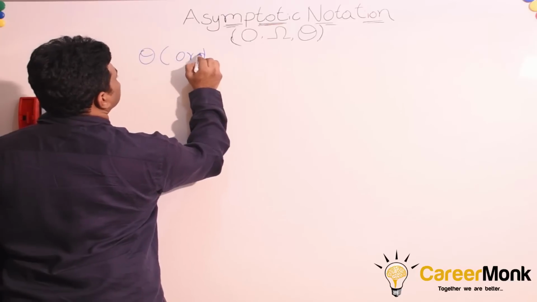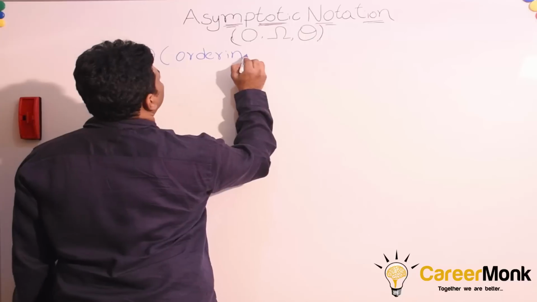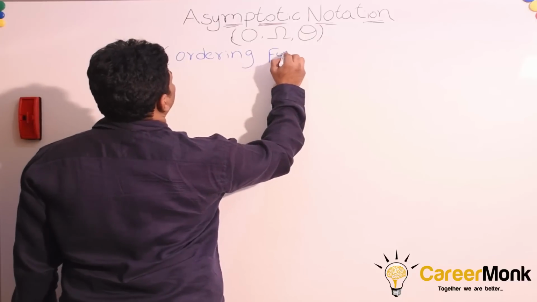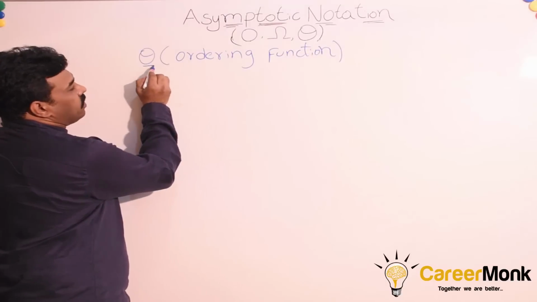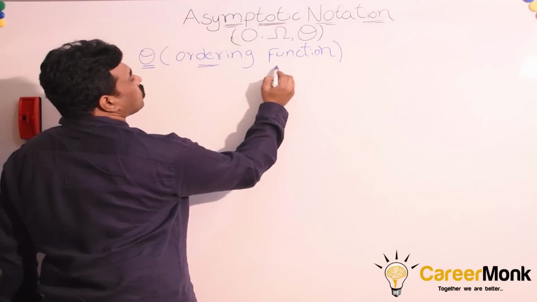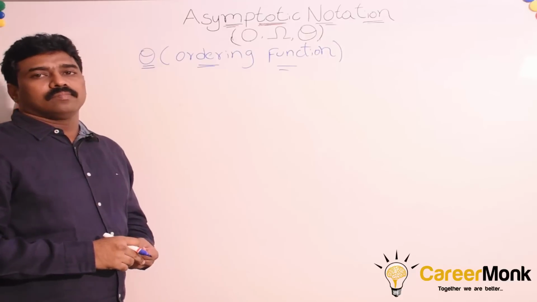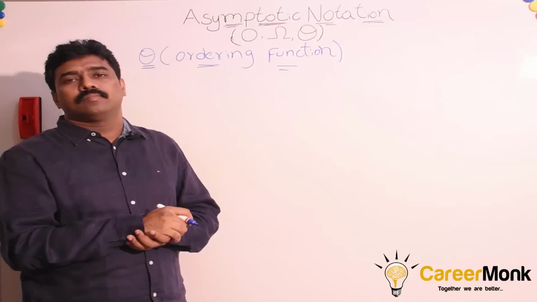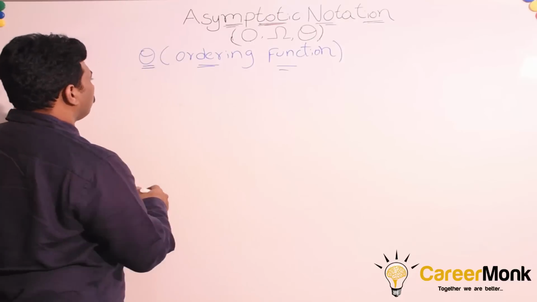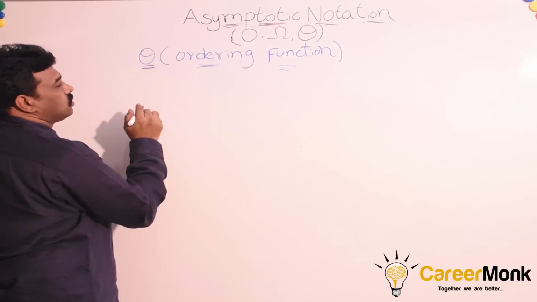We also call it the ordering function. Theta is the one which tries to give the exact running time of the algorithm. That's why we are calling it the ordering function. At what rate the algorithm is running. We'll try to understand with definitions and examples.